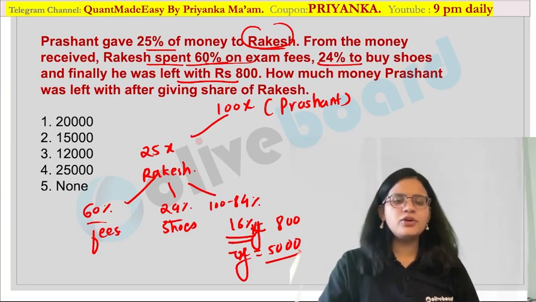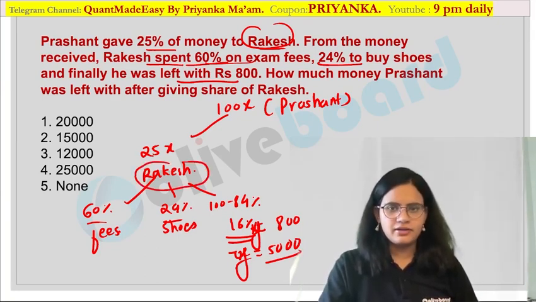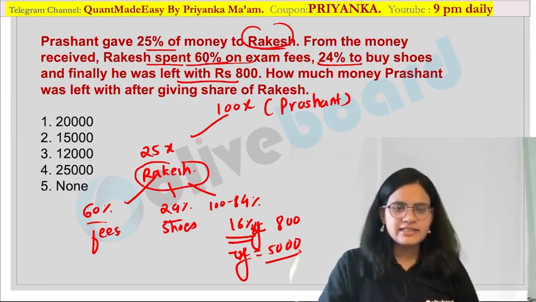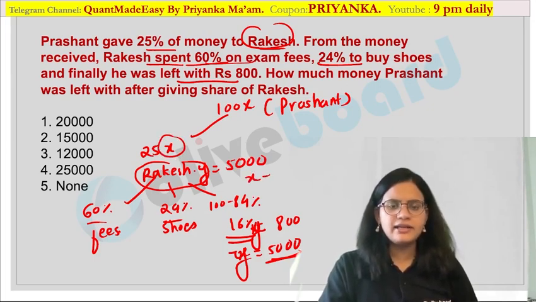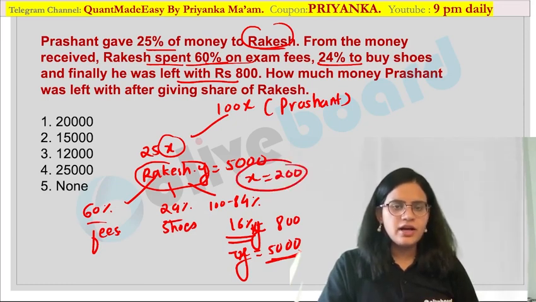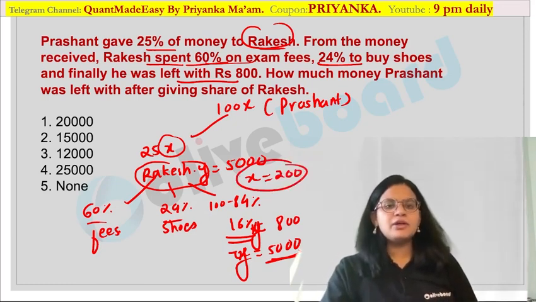Now, as I told you, whatever you are writing over here is with respect to this part. Are you getting my point? So, this is with respect to this part. So, can I say that this y value must be this value, which is nothing but 5000 over here? Are you getting it? Now, if this is 5000, x value must be equal to, I can calculate, it is nothing but 15 2s are, you are going to get 200 as the value. Are you getting it? X value is nothing but 200.